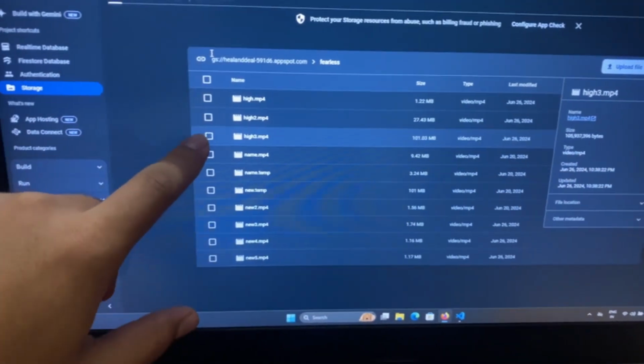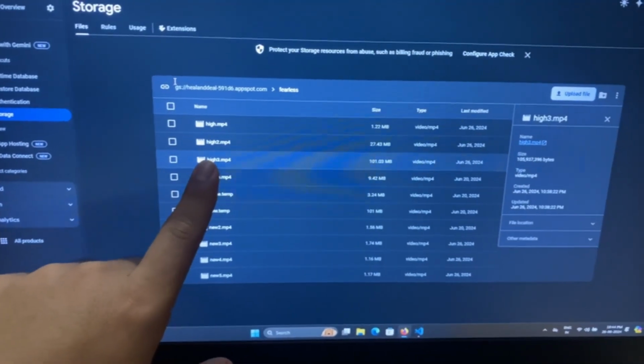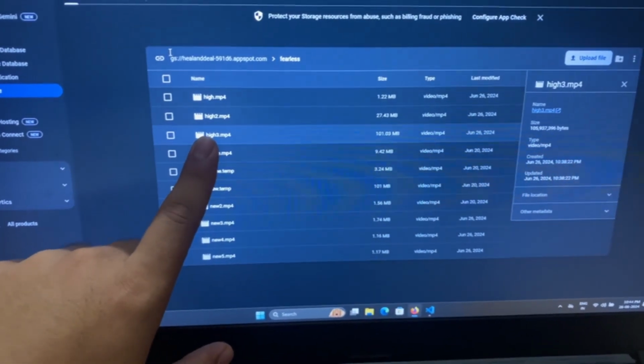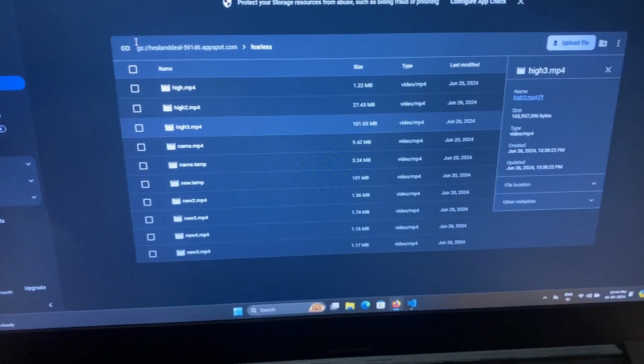So it's around 10:43 and I was working on the video compression part because the video that I was recording and posting on Firebase was too heavy and we only have 1 GB data stored free in Firebase. So I applied some compressions to the video and to post it on Firebase. And doing that, I found a pretty interesting thing. I have recorded and posted 3 1-minute videos on the Firebase database, the high 3, high 2 and high 1. The high 3 is the normal video which I was recording from the camera and it was about 101 MBs. So that's why I was like, okay, we need to add compression to the video.